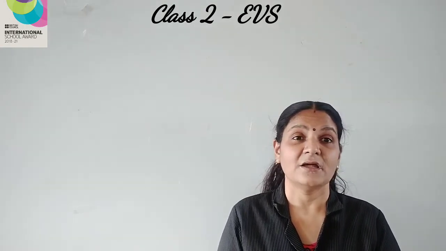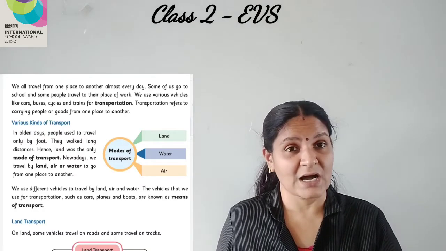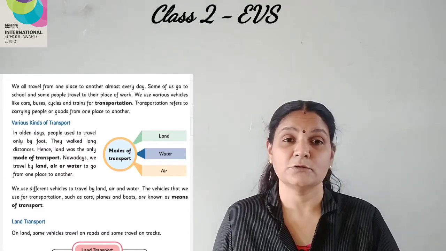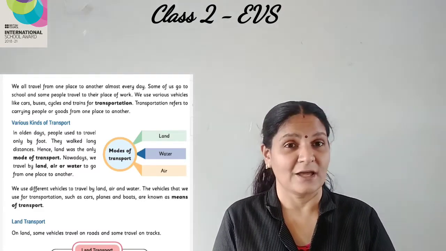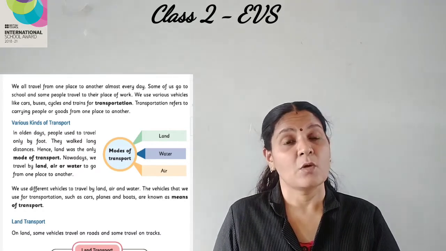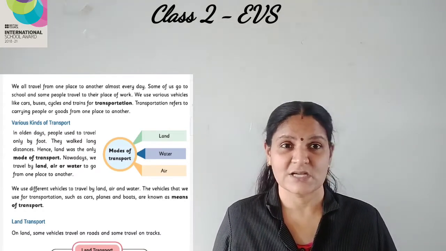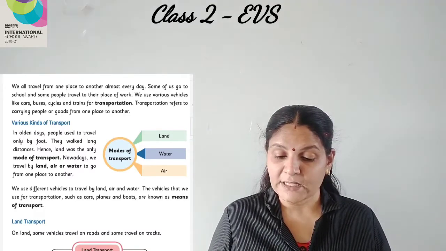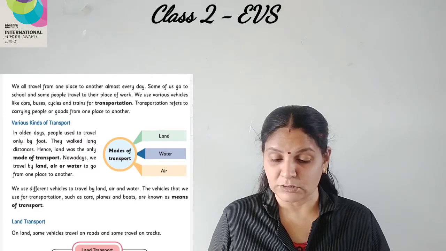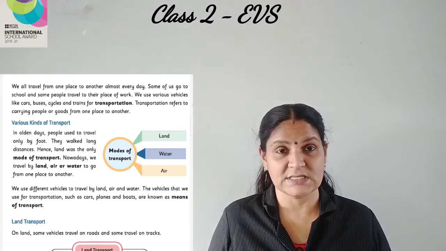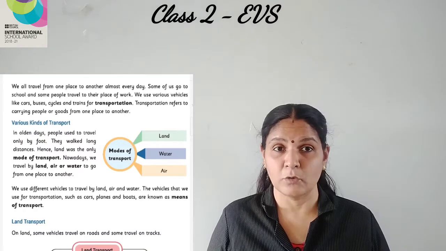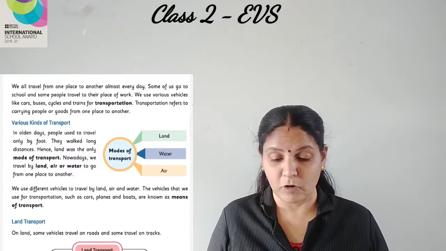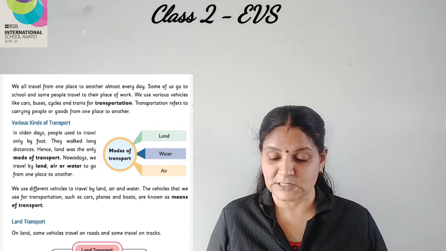And in our day-to-day life we use car, bus, motorcycle, and in some cities they use train to move from one place to another every day. So now we will see what are the different kinds of transportation. Different kinds of transport. In olden days people used to travel only by foot. They walked long distances, hence land was the only mode of transport. Nowadays we travel by land, air and water to go from one place to another.